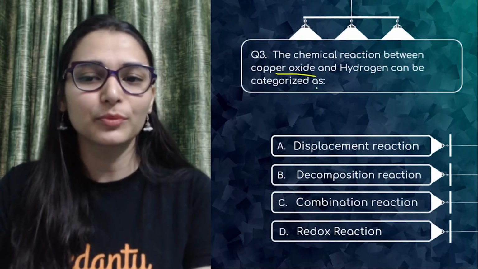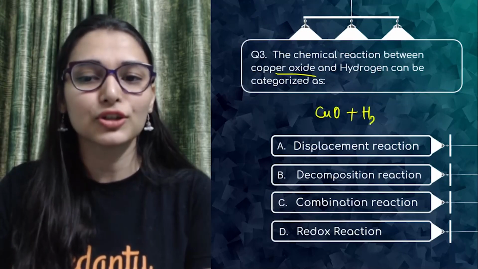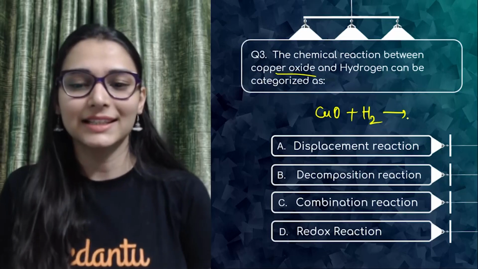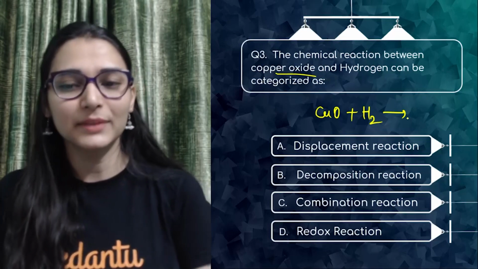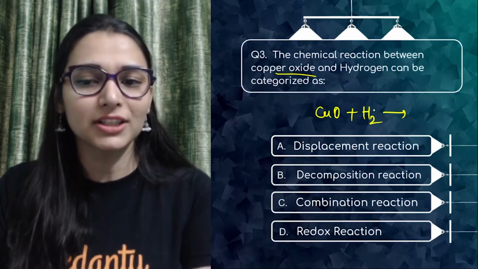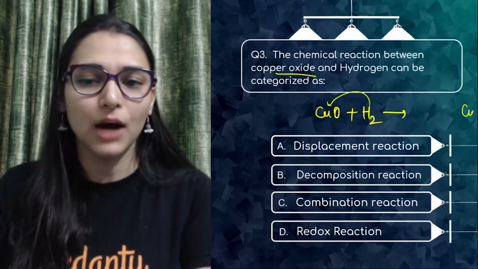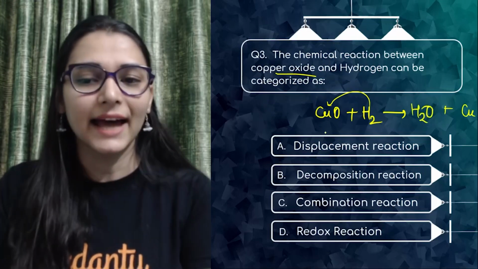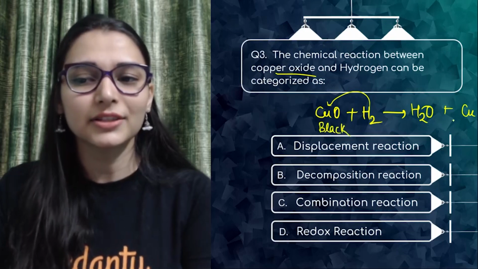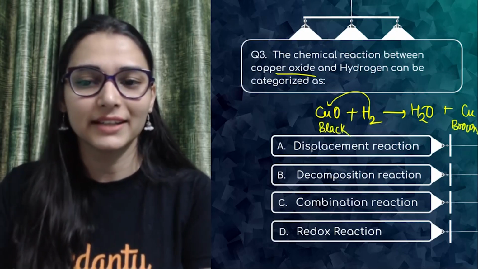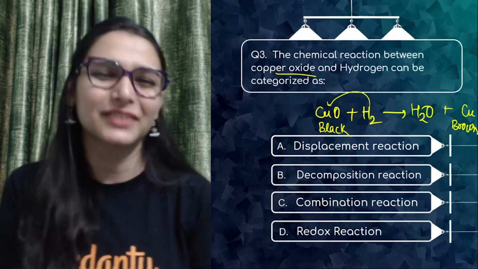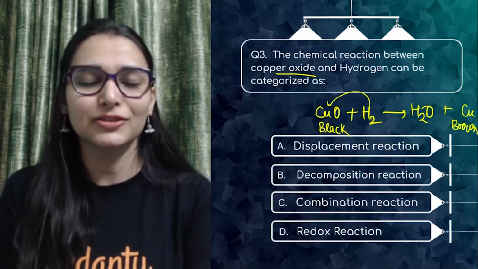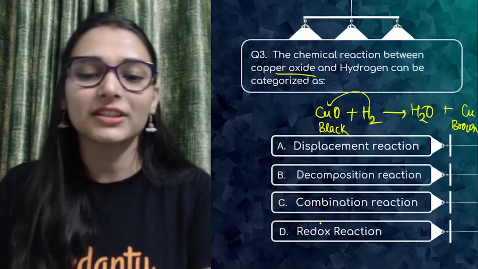The chemical reaction between copper oxide and hydrogen can be categorized as. First of all, you should know what is happening in this reaction. Copper oxide plus hydrogen. Hydrogen takes away oxygen with it, displaces copper, copper goes out, and we would be getting water. The black color of copper oxide gets turned into brown color copper again. So hydrogen has kind of displaced copper and taken away oxygen with it. So this is a sort of displacement as well as a redox reaction.